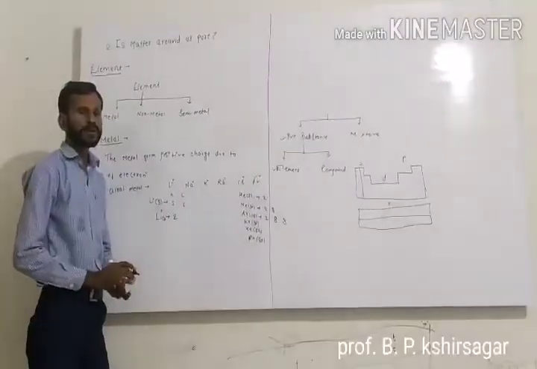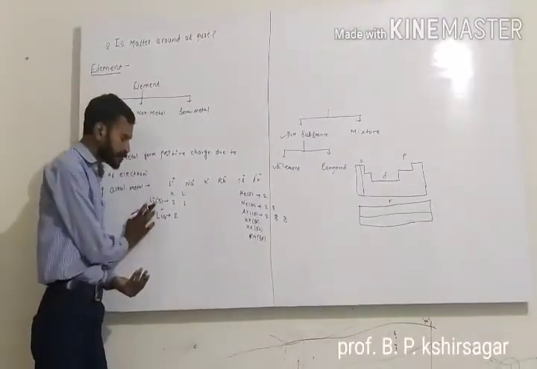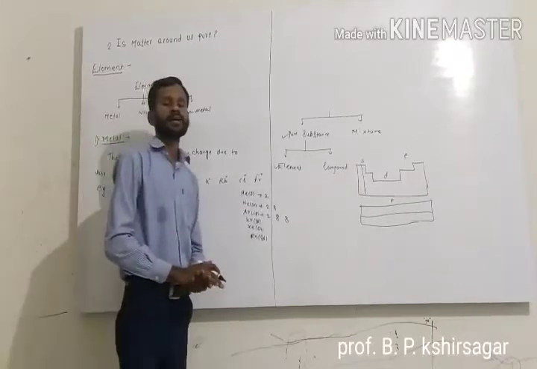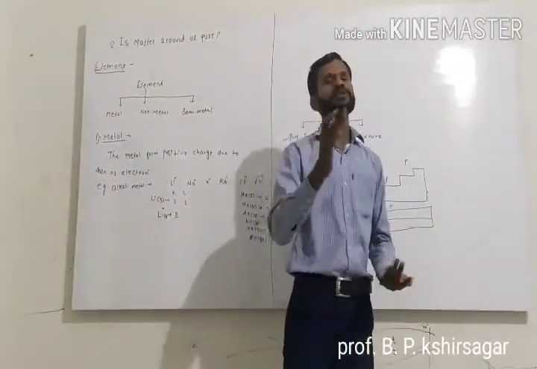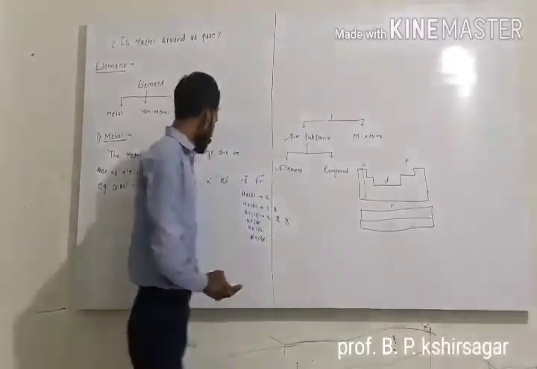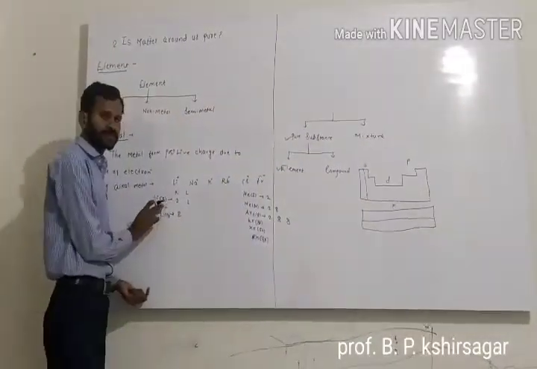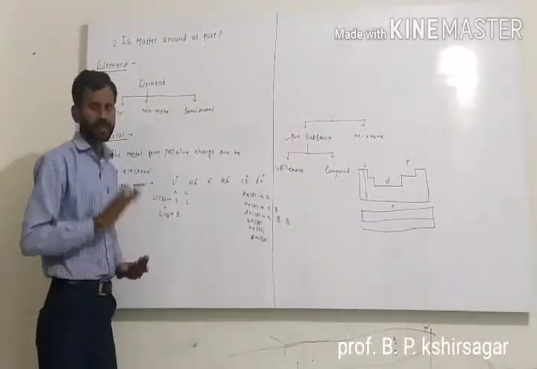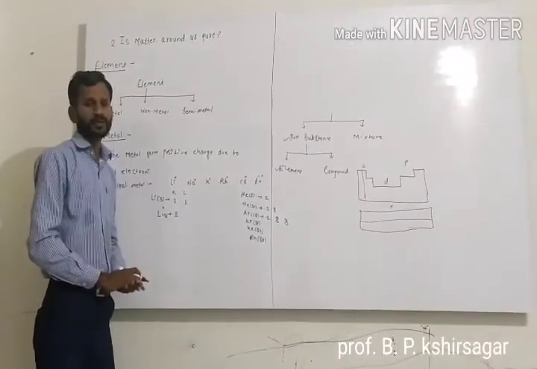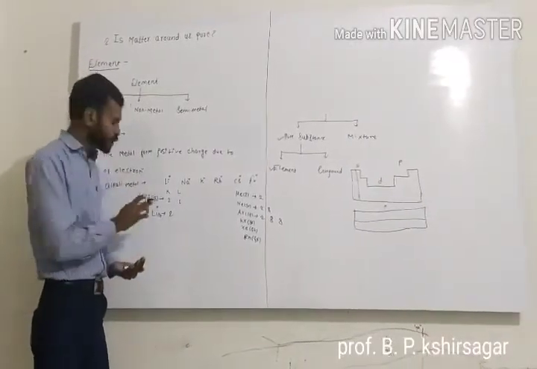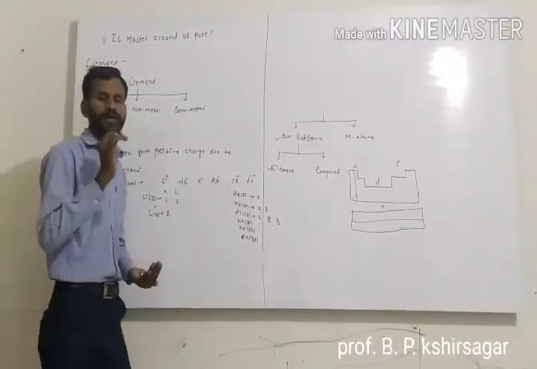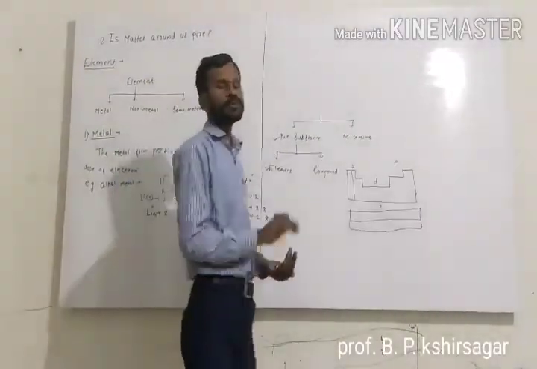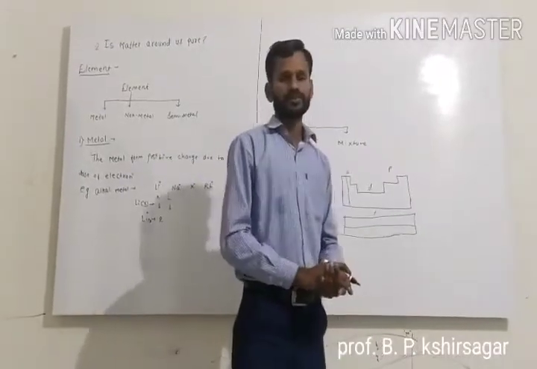When an element loses one electron, then in chemistry it is represented as a positive charge. It is totally opposite to mathematics. In mathematics, when we get a profit, we use the positive charge, and when we get a loss, we use the negative charge.